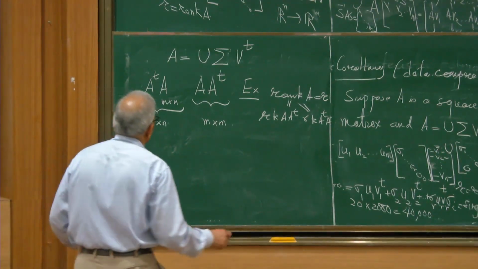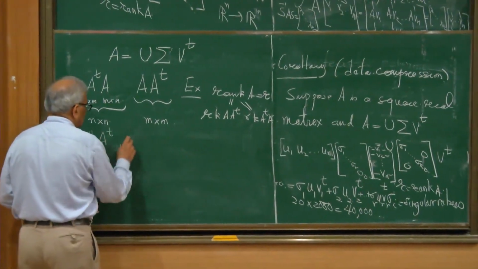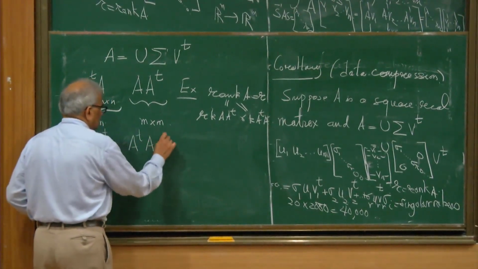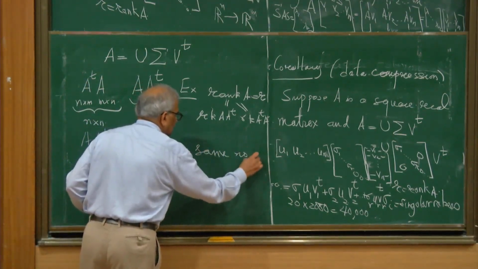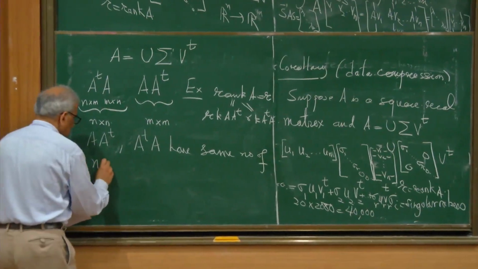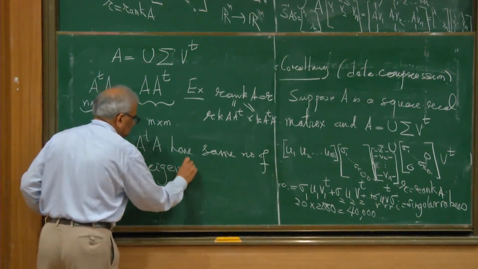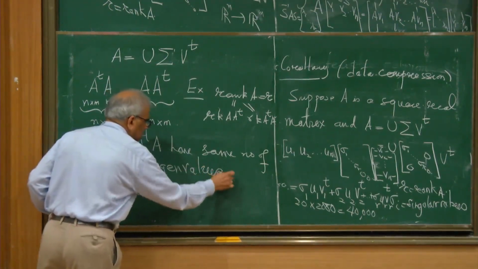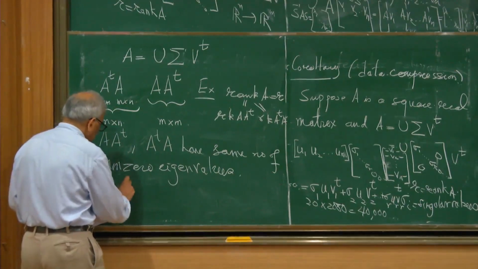So these two matrices, A A transpose and A transpose A, have the same number of non-zero eigenvalues. Suppose I take an eigenvalue of A A transpose.